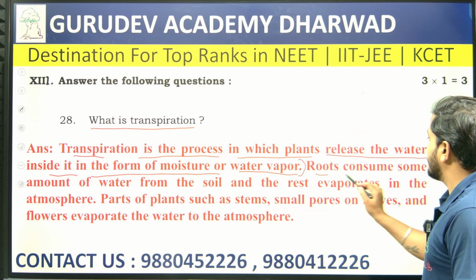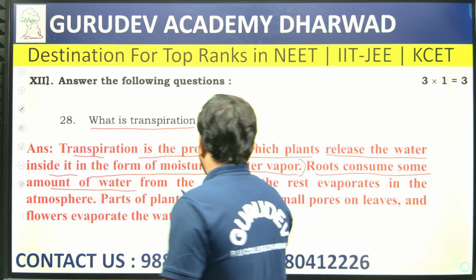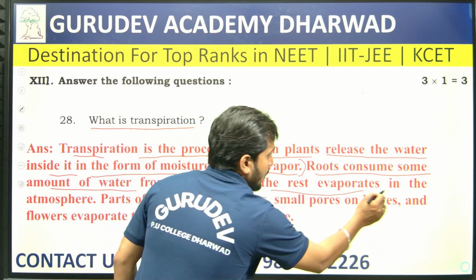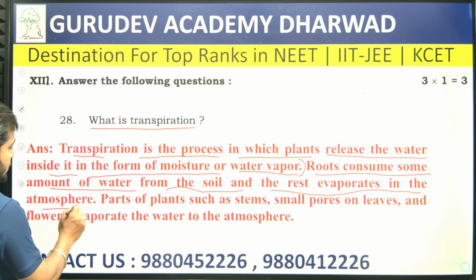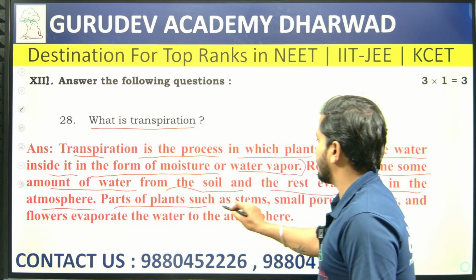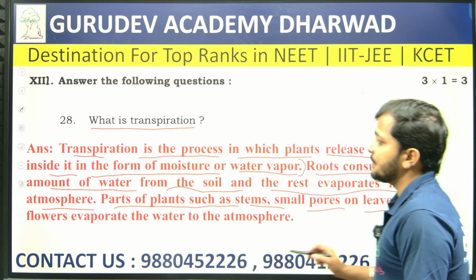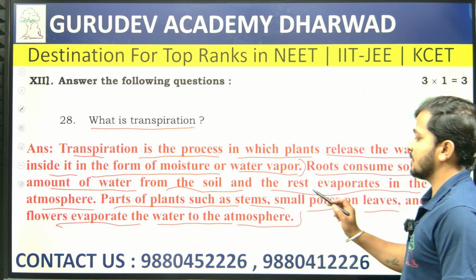Consider that the root consumes some amount of water from the soil, and the rest evaporates in the atmosphere. Then the parts of the plant such as stems, small pores on the leaves and even the flowers evaporate the water to the atmosphere.